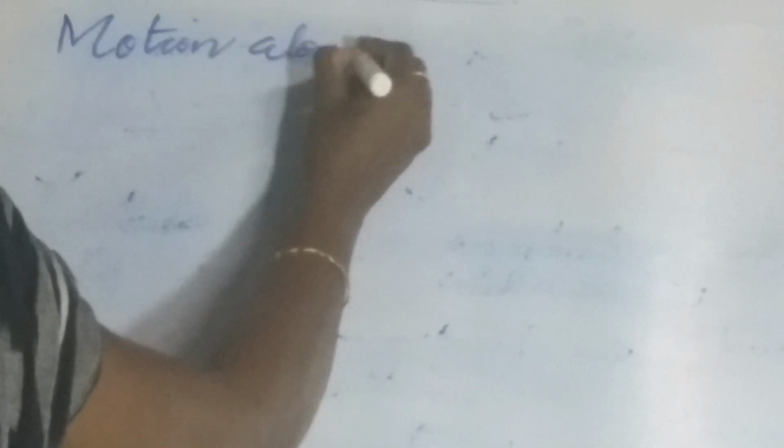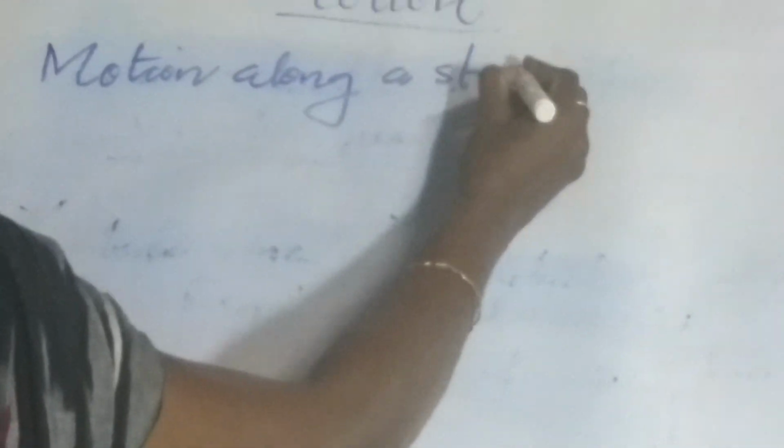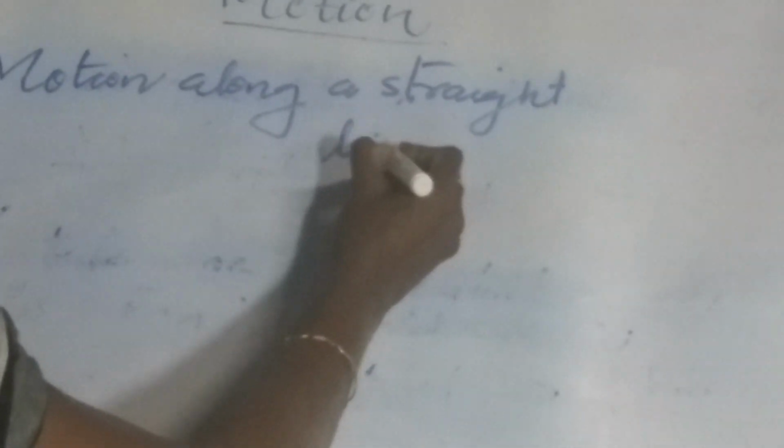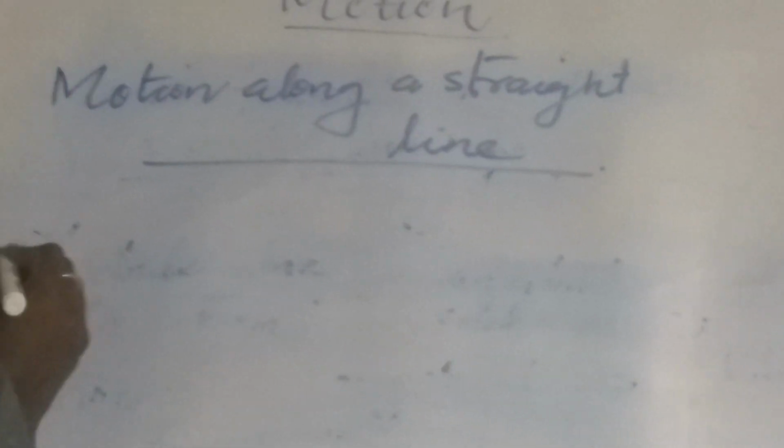The next topic is motion along a straight line. The simplest type of motion is straight line motion. We can learn this by an example. Consider the motion of an object along a straight line path.